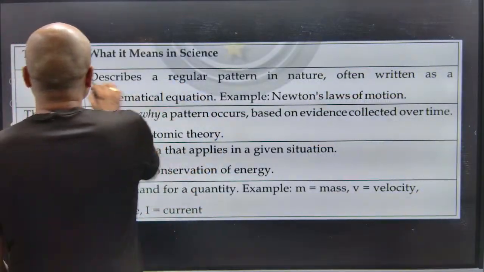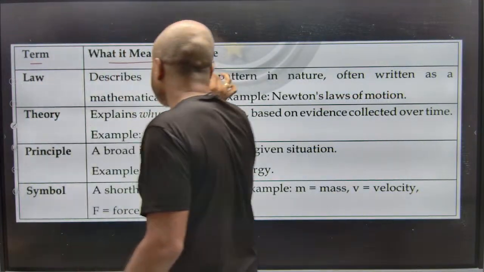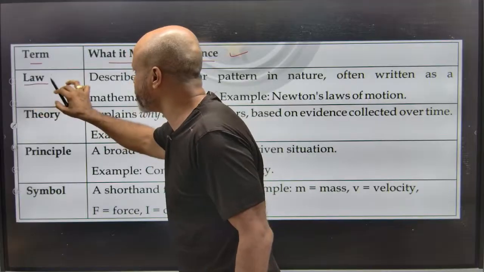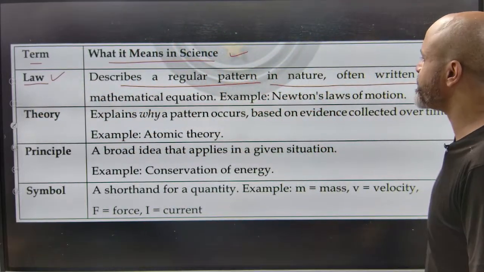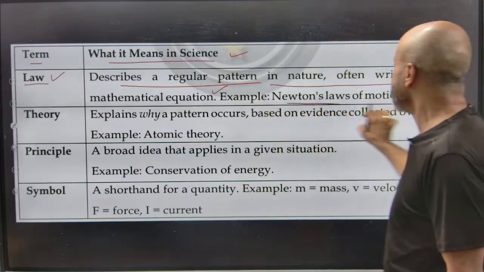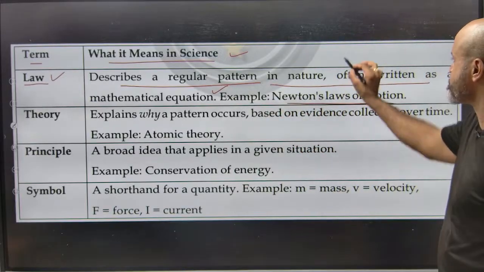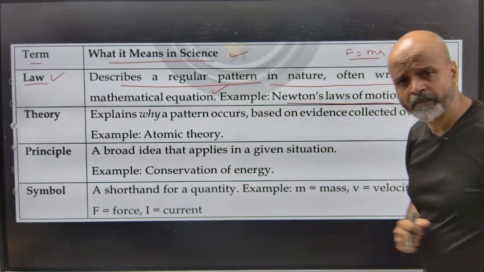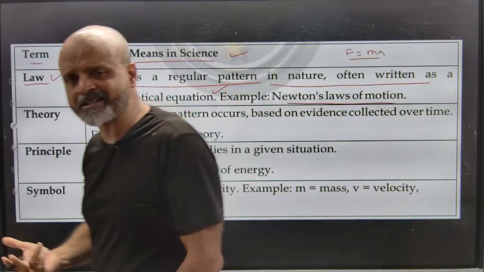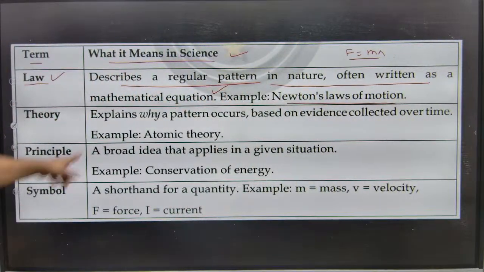When we talk about what a law means in science, it describes a regular pattern in nature, often written as a mathematical equation. Example, Newton's law of motion. In Newton's law of motion, you have something called F = ma. So this is a law: force is equal to mass into acceleration.